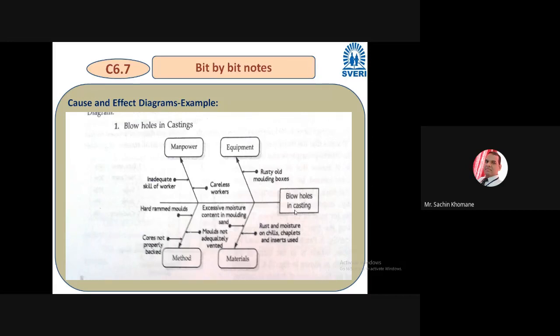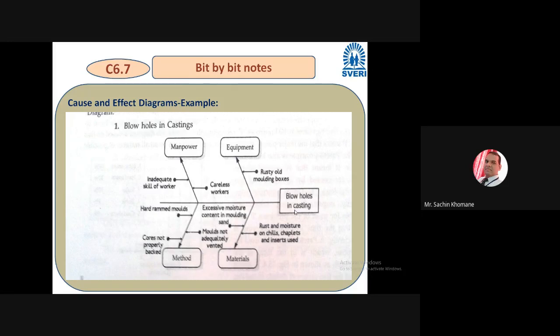Then cores not properly baked. A core is required, right? So if you do not bake the core properly, then also there may be a chance of blowholes. Or another cause is there, like molds not adequately vented. This may be the sub cause.